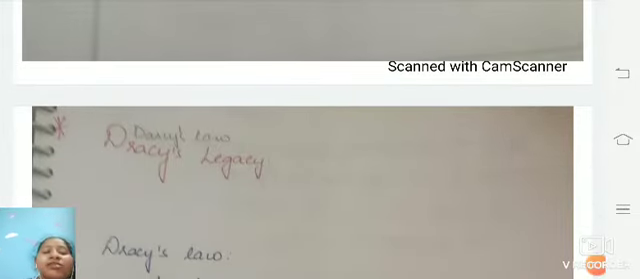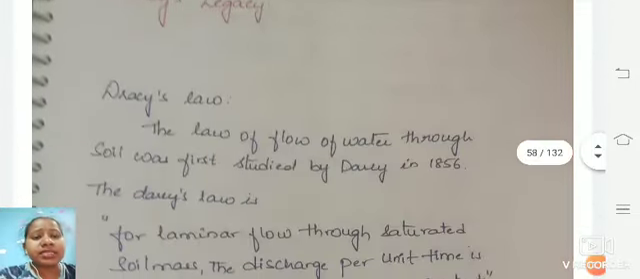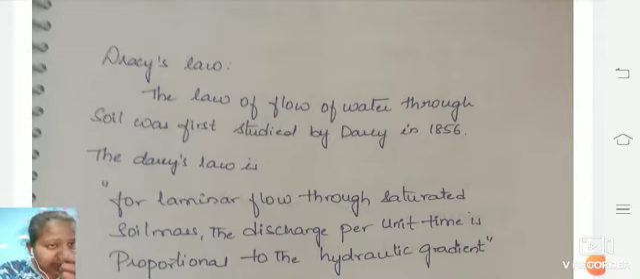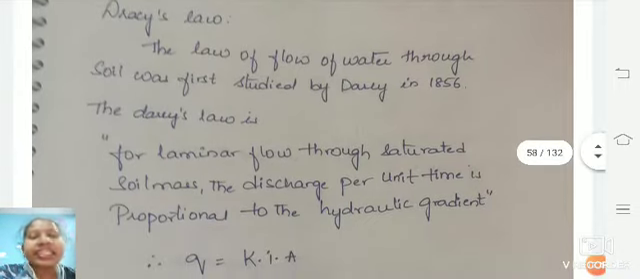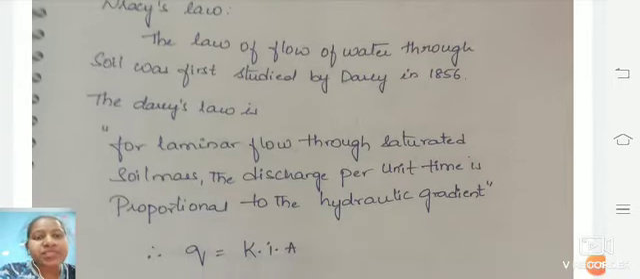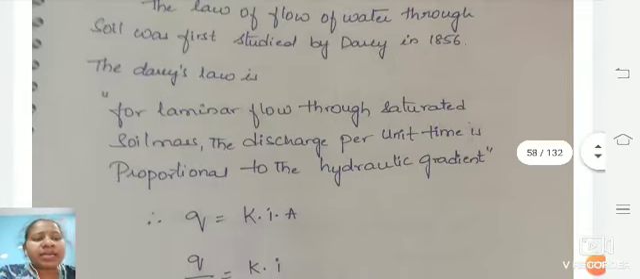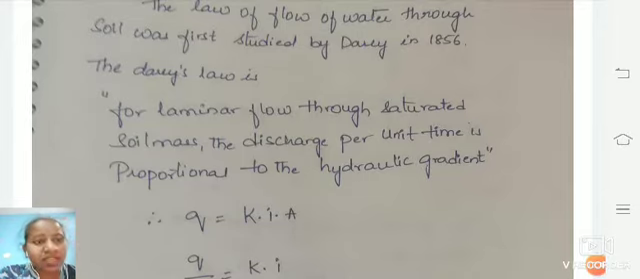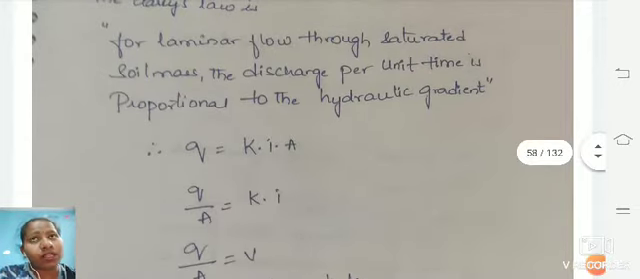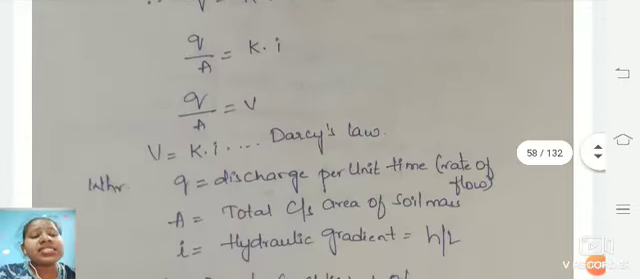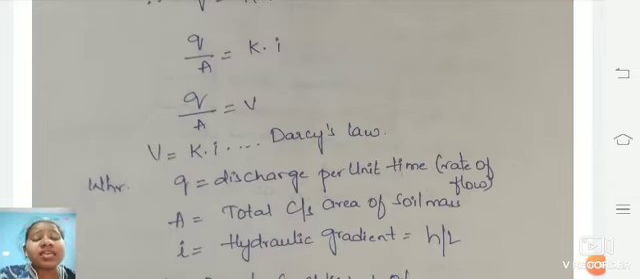Next we will see Darcy's law. Darcy's law is about flow. The first study of water flow was done in 1856 by Darcy. Darcy's law defines that for laminar flow in saturated soil, the discharge per unit area is proportional to the hydraulic gradient, as we have studied the hydraulic gradient also. That means there is a formula Q = K i A, whereas v = K i. This is what we call Darcy's law.